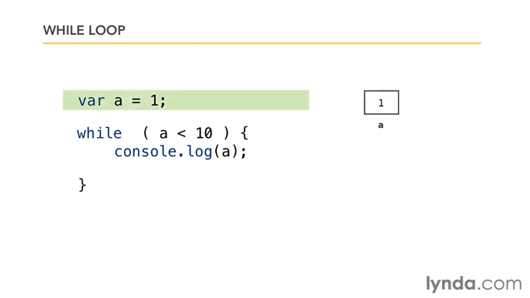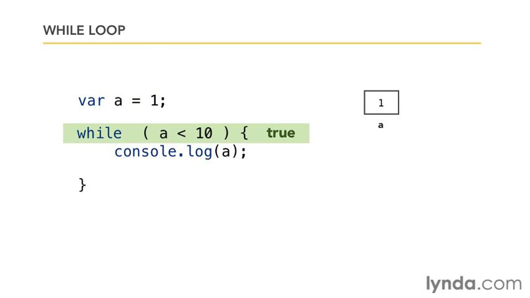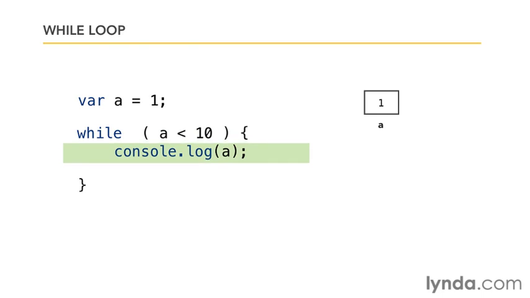So we start to run this code. We'll create a variable called a, set it equal to 1. We'll come down to this while part. I'll check the condition, which in this case is a less than 10. Yes, that's true. I'll jump into the body of the block, execute any lines of code that are there. We'll hit the end, we'll hit the closing brace, and that will jump us back up to the while statement again, where we'll ask the same question. Is a less than 10? Well, yes, it is. It's still 1, in which case we'll continue on processing.